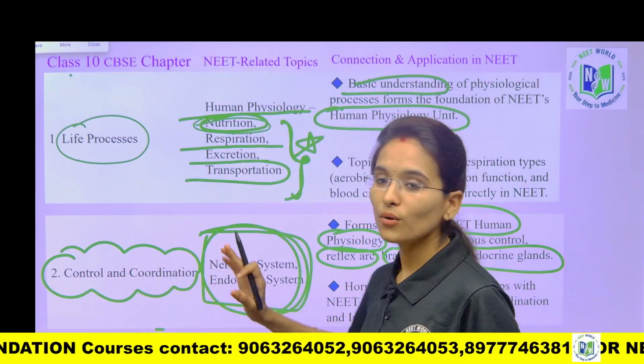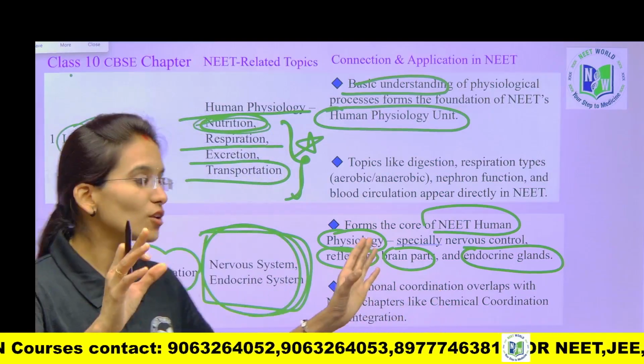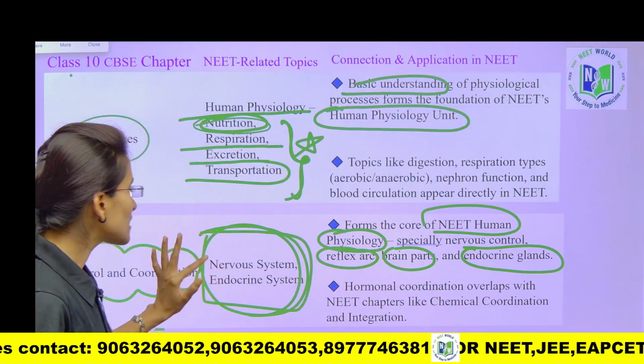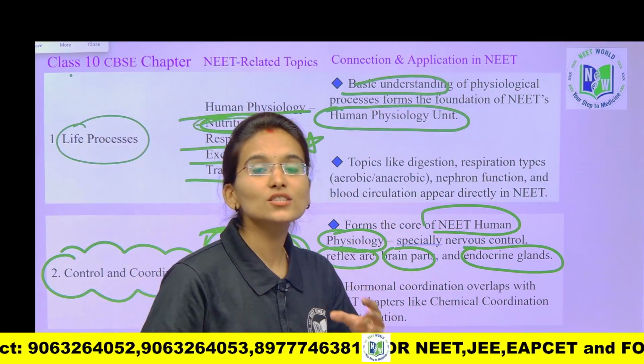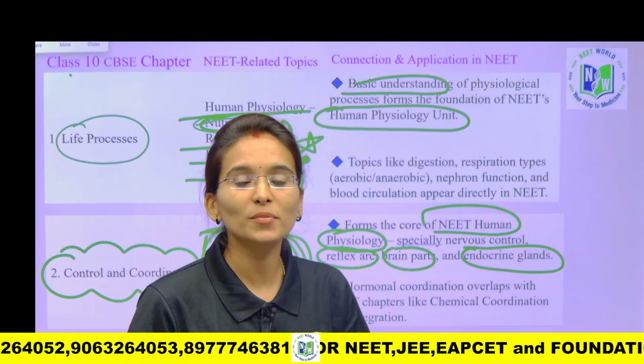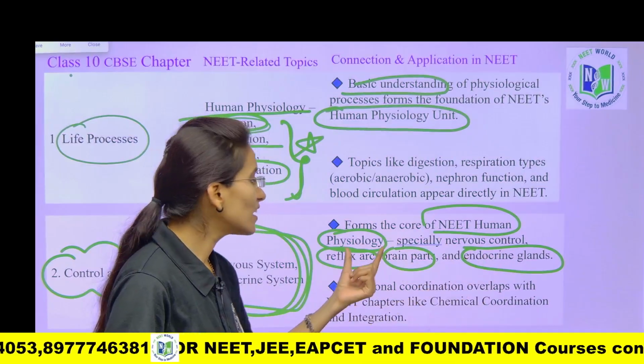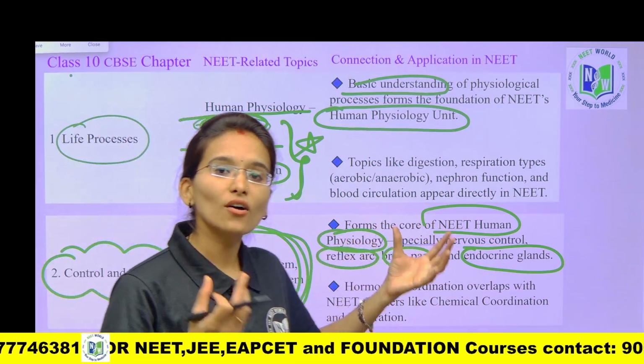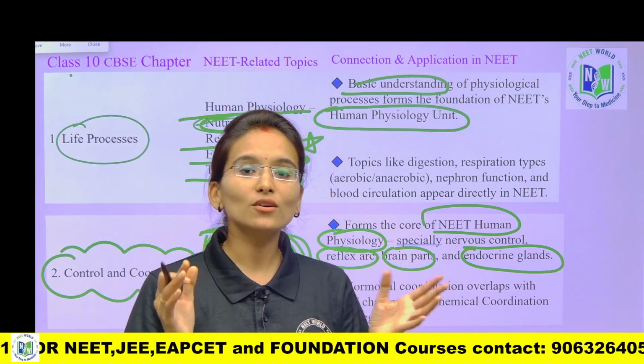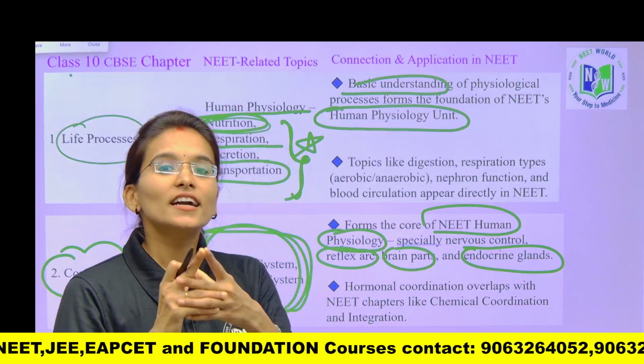Control and coordination. In this particular chapter, you are going to learn about the nervous system and endocrine system. Along with this, you are going to learn about the structure of the brain and its functions, as well as endocrine glands, reflex arc and structure of the neuron. These are the main core topics which you will learn in the 10th standard.